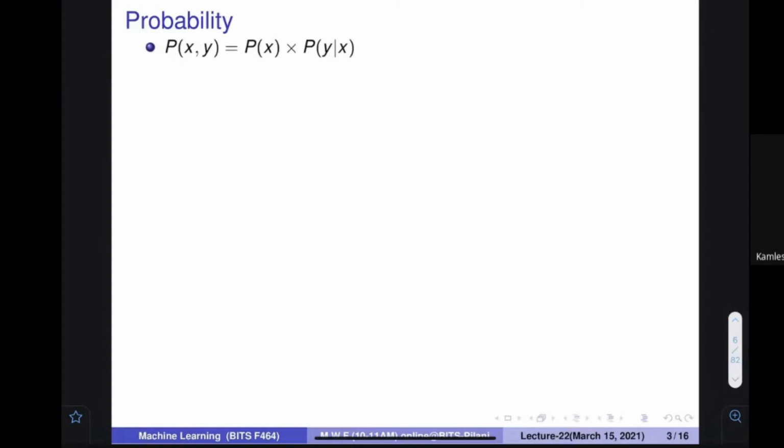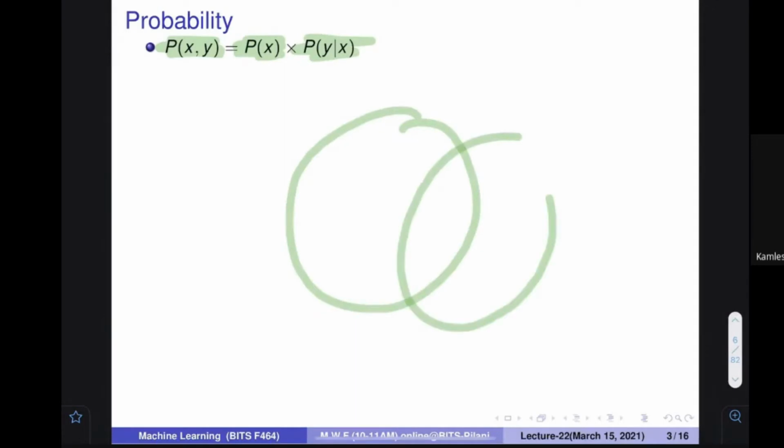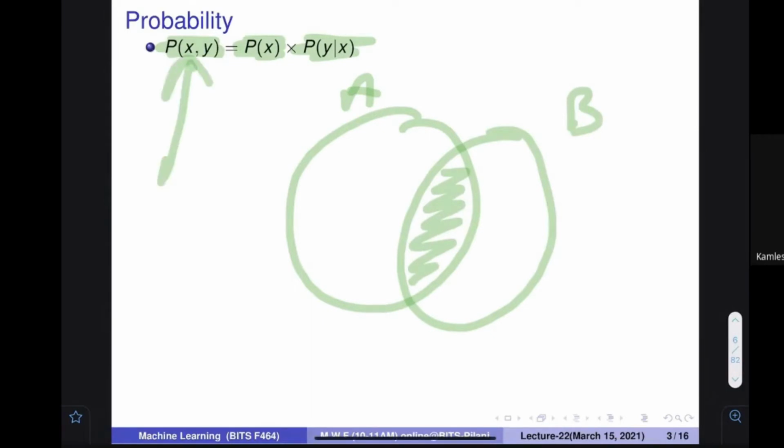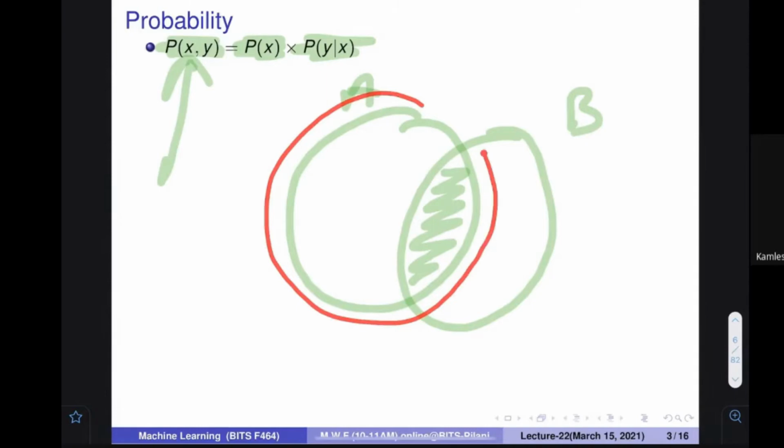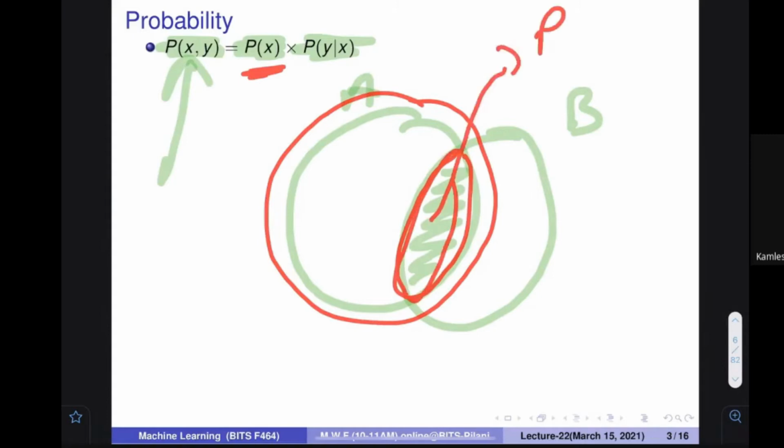And before going to that, let me bring you something from the probability that you already know. If I want to find the probability of A and B, it is going to be the probability of A multiplied by the probability of B given A. What does it mean? Let's assume that A and B are two things, and I want to find the probability of A and B. You can say in this way: let A happen. So what is the probability of A? Then inside A, this particular thing happens. This is the probability of B given A, because A had happened.